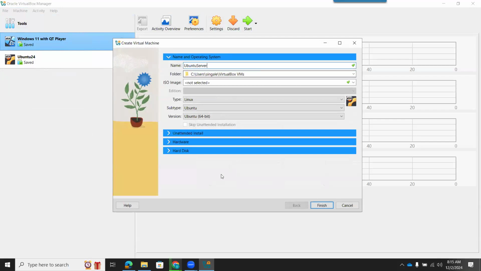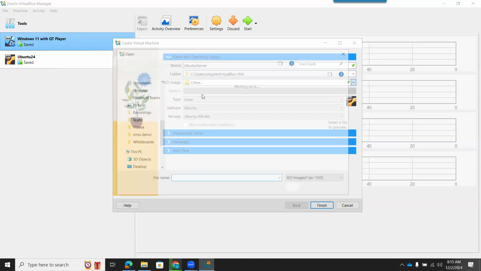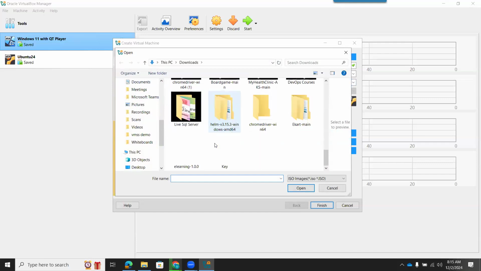It's very easy. Then here you have to select the folder path where you want to install this virtual machine. By default, it will take C VirtualBox VMs, so you don't need to change this. And then here is the option for the ISO image. Here you can see in the Downloads section, I have already downloaded it. So it is listed. If it is not listed, then you can go here, Others, and select the path where it is downloaded, like this. So you can see.